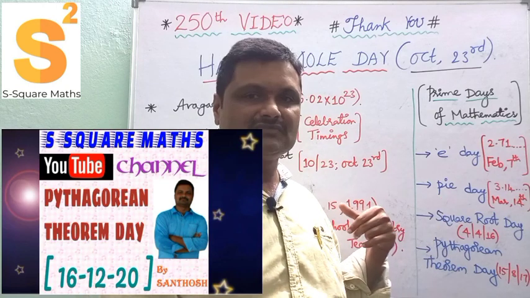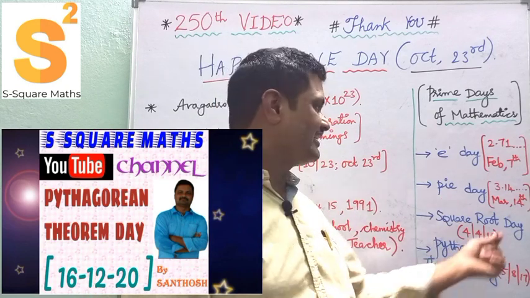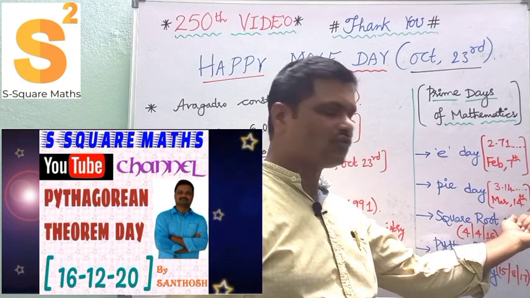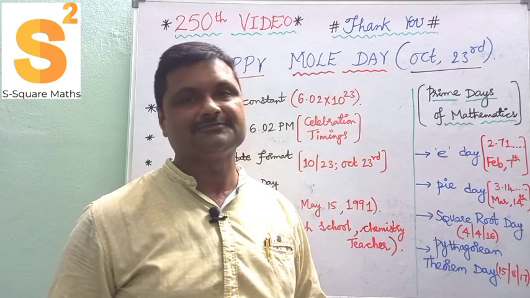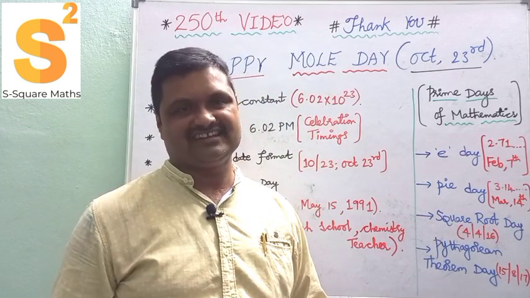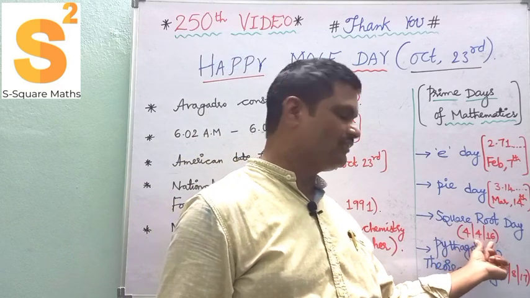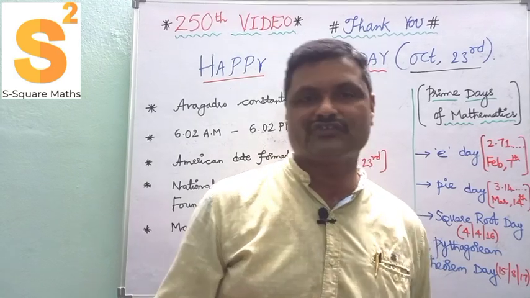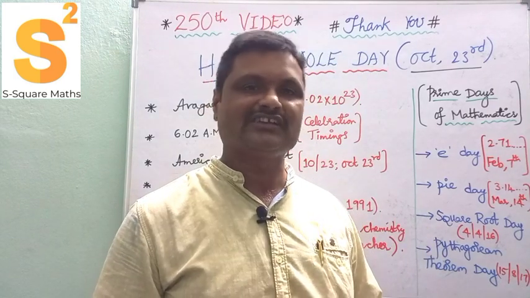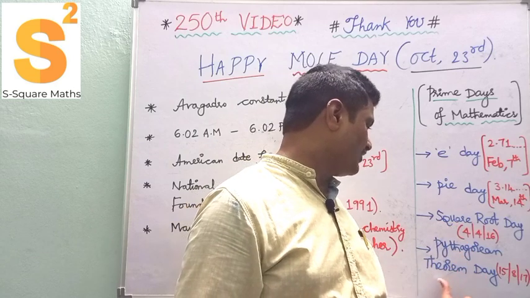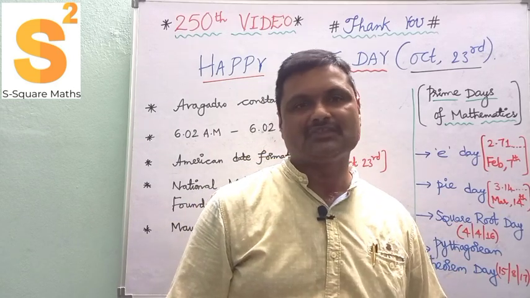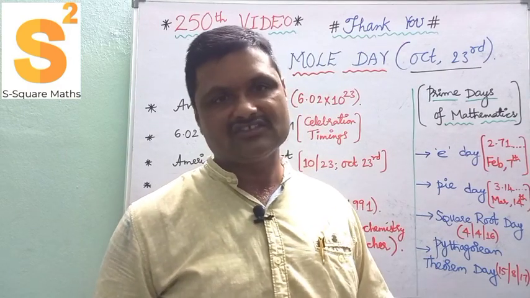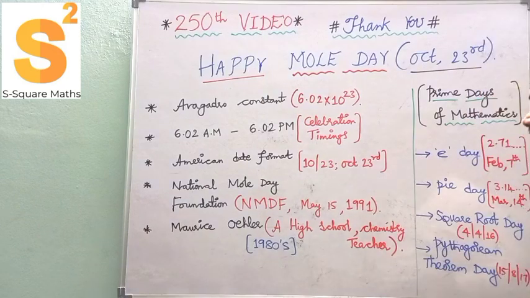Next, pi day. Pi is an irrational number, again a constant, 3.14 and so on, the approximate decimal value. So March 14th. At the same time, square root day: 4 4s are 16, and we have already done a video on it. The square root of 16 is 4. The 5/5/2025 square root day we will discuss next. Next, Pythagorean theorem day, 15/8/2017, August 15, 2017, which we have gone through. This is the introduction part of our prime days.